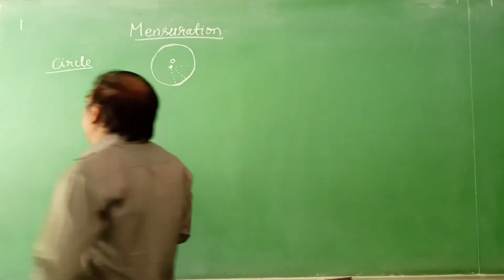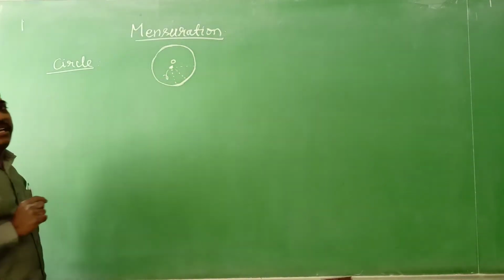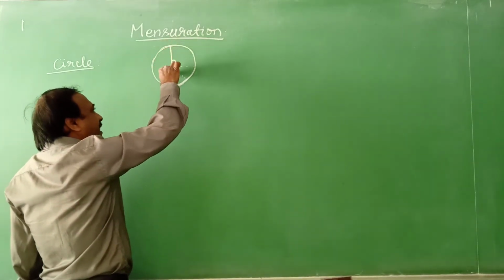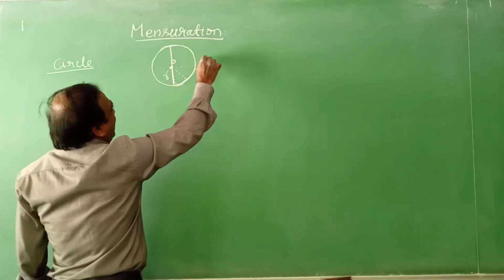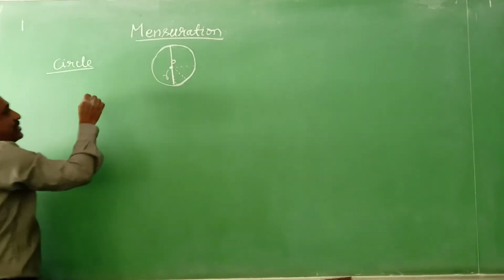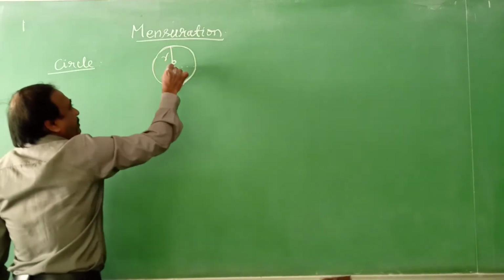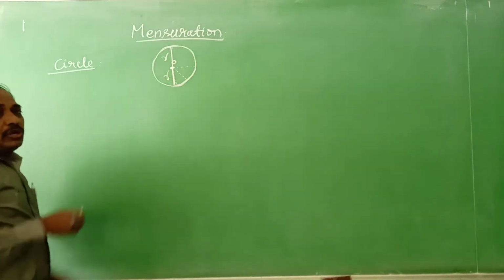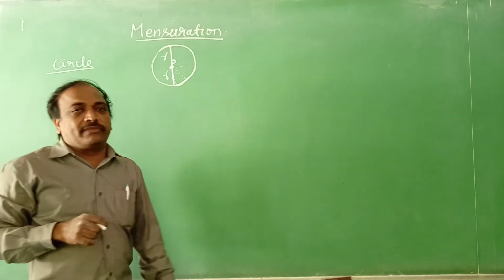Radius is denoted by R, and diameter is denoted by D. This is R, and the full length is the diameter. Diameter is how many times its radius? D is equal to 2 times R. From here to here is R, from here to here is R, and the total length passing through the center is called the diameter of the circle.